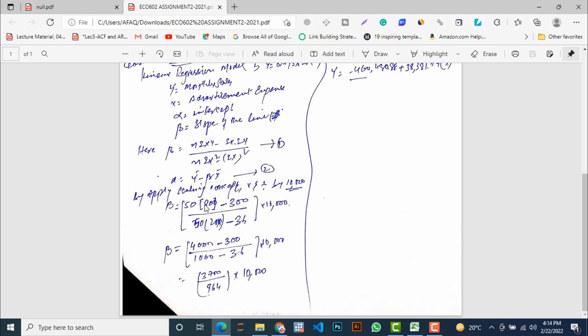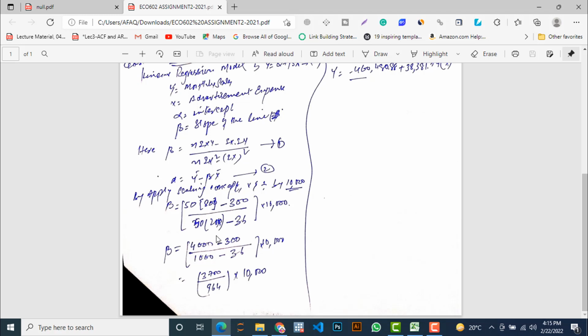So 50 into summation xy 80,000, sorry 80, by dividing 10,000, minus 300 divided by 50 into summation x whole square, which is 20, minus 36, which is summation x whole square. Let me check this one again. Yes, 36. Once again I have checked this one.